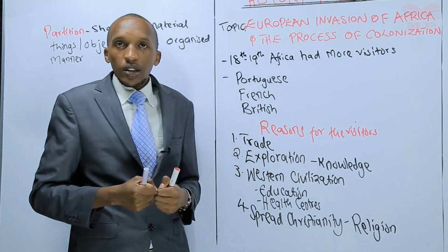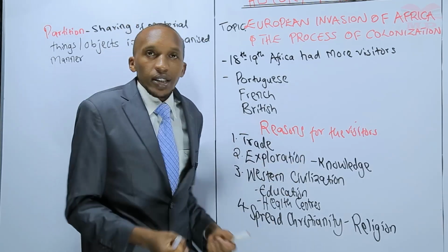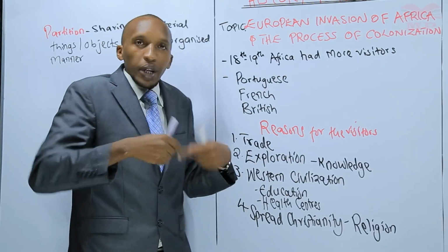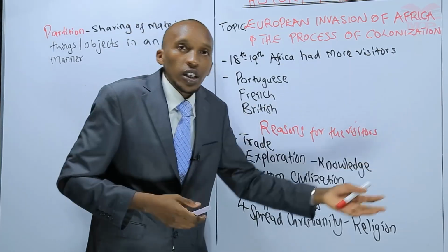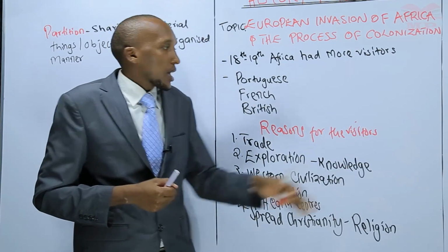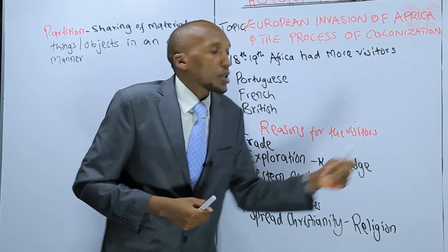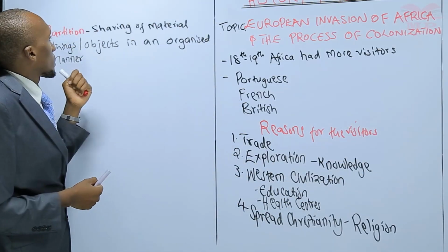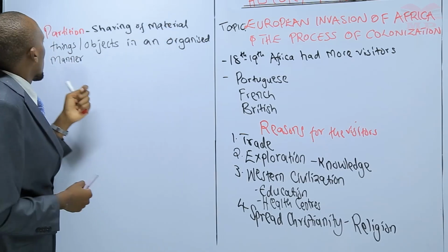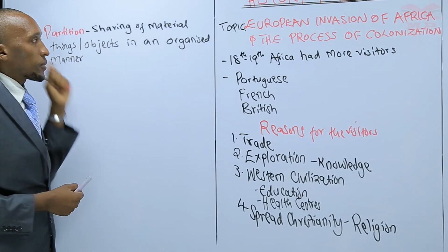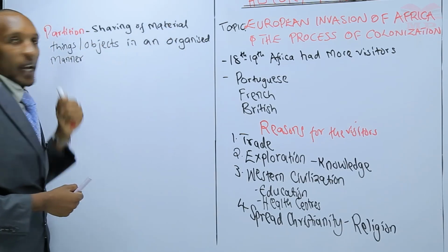Survival for the fittest. If you have the might and if you have the brains, because now you have to work smart to make sure that you outsmart your competitor, right? That is a scramble. But at some point there was partitioning, right? Which we are saying is the sharing of material things or objects in an organized manner.